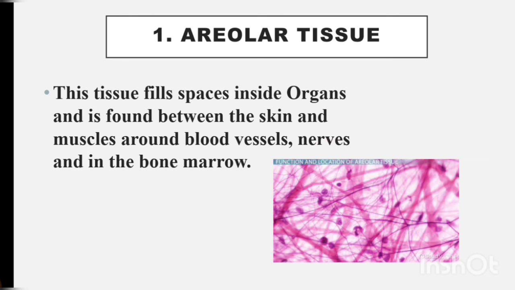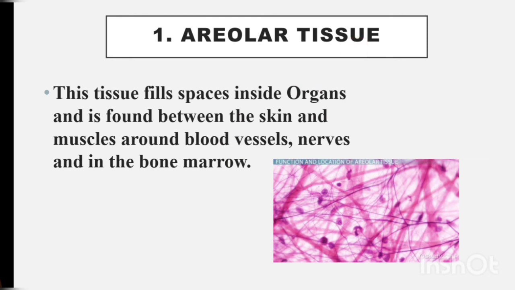And in the bone marrow, we can also see the areolar tissue. Okay, once again children, areolar tissue is the first type of connective tissue. It fills the space inside the vital organs. We know that inside our vital organs there is some space, right? That space is filled by the areolar tissue.